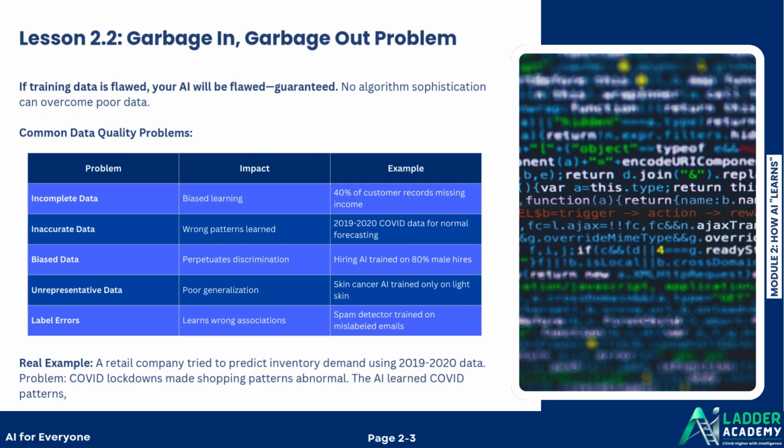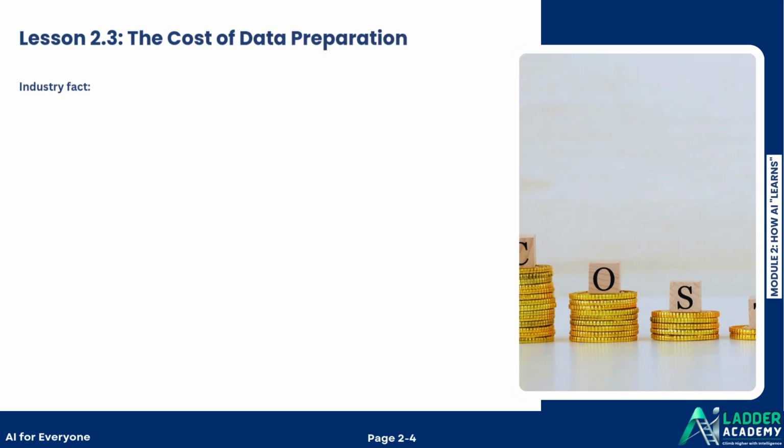Real example. A retail company tried to predict inventory demand using 2019 to 2020 data. Problem: COVID lockdowns made shopping patterns abnormal. The AI learned COVID patterns, not normal patterns. When business reopened, the AI overstocked. Massive losses.